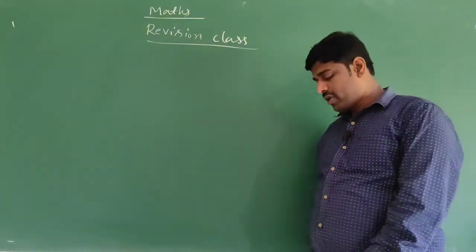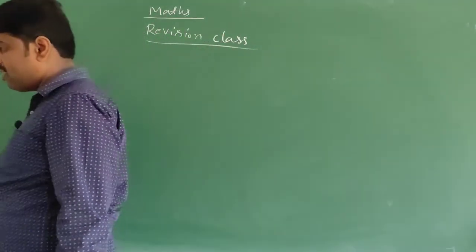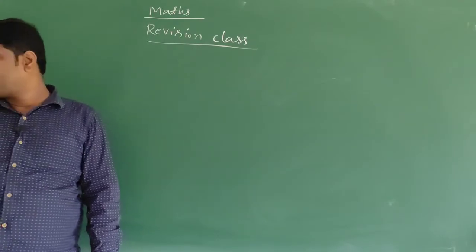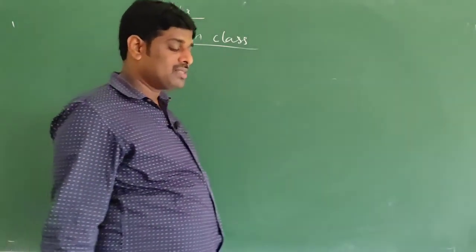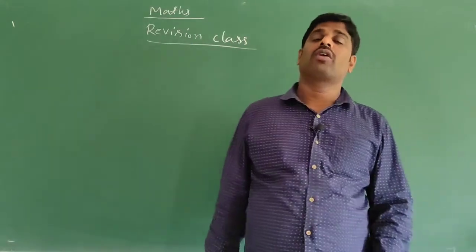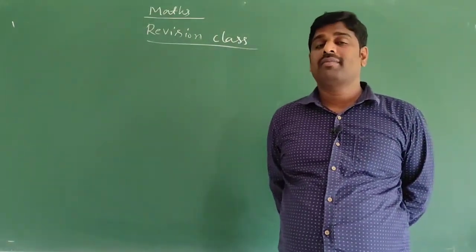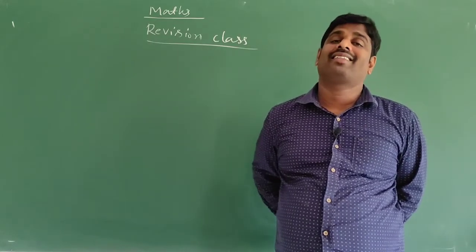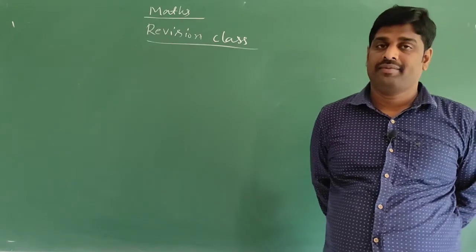Now, what is meant by trigonometry? Trigonometry means trigon plus metron. Trigon means what? Triangle. Metron means what? Measurement. Measurement of the three sides of a triangle is called trigonometry.